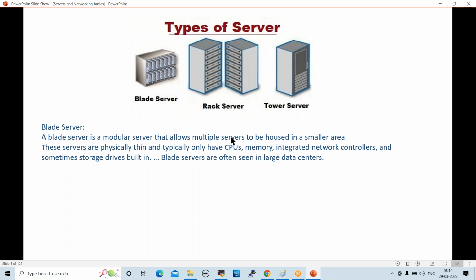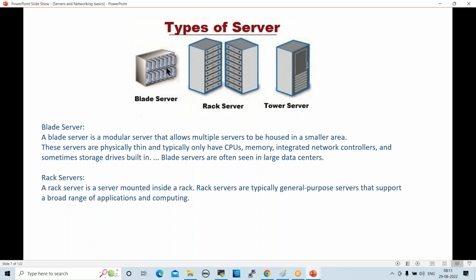So blade servers are often seen in large data centers, like enterprise level data centers. Fine. So these are the blade servers. Next one, rack servers. A rack server is a server mounted inside of a rack. So these are the traditional servers, we can say.